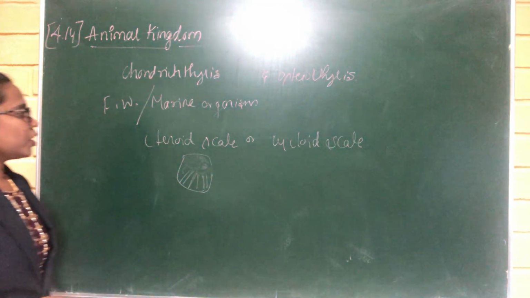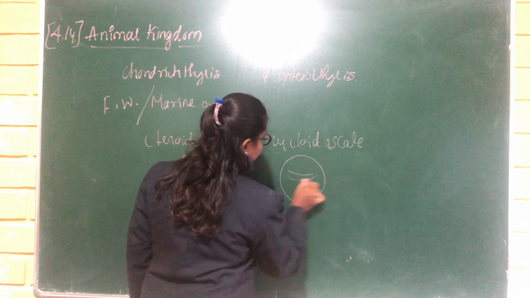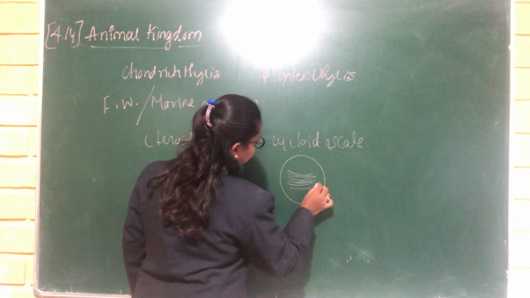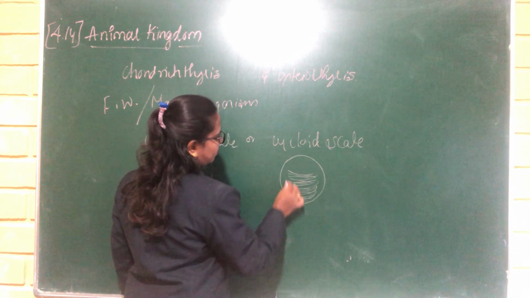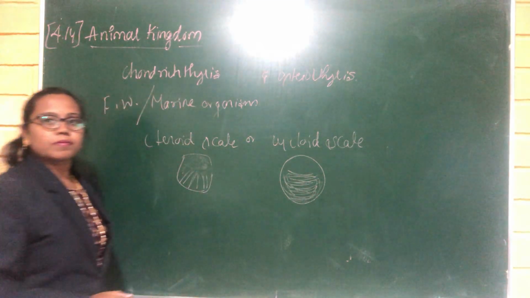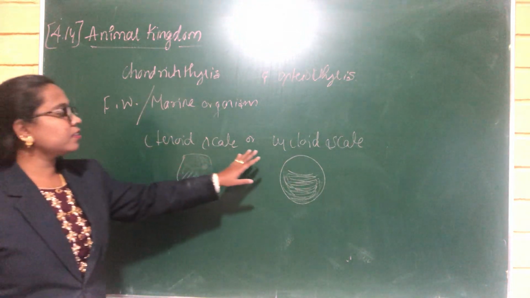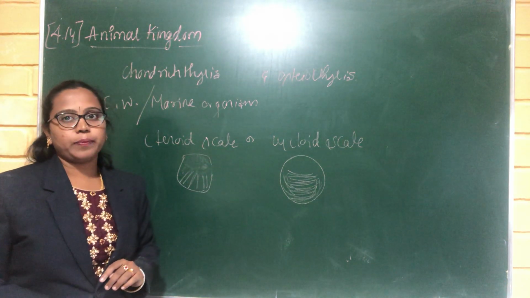See here, this is the ctenoid scale and this is the cycloid scale.